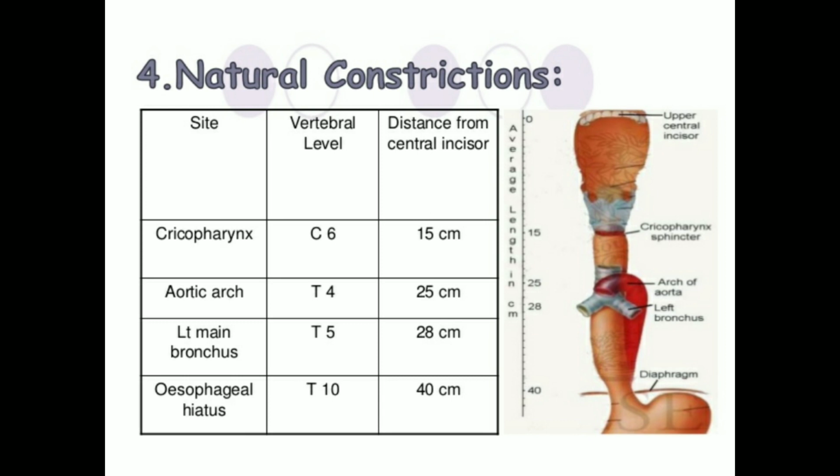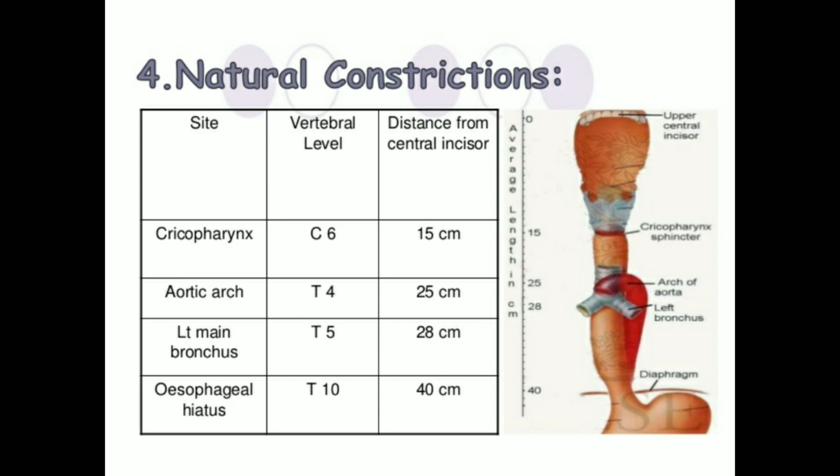Then comes the third constriction, where it is crossed by the left bronchus. You see, this is the left bronchus. It lies at the level of the T6 vertebra, about 11 inches from the incisor teeth.